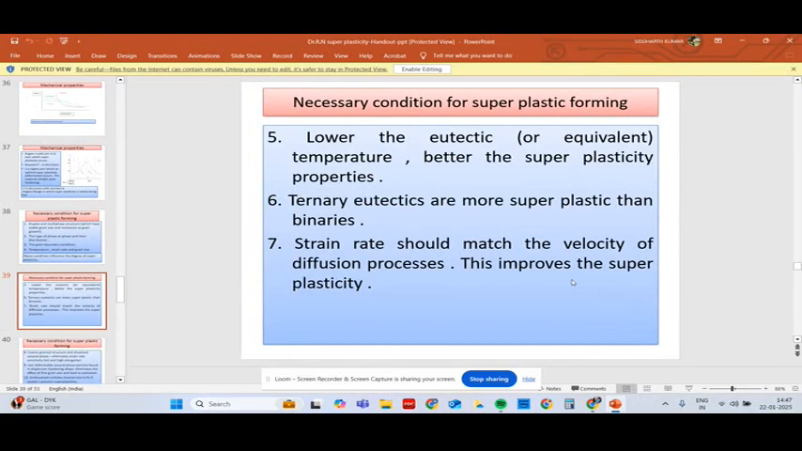The lower the refractory temperature, the better the superplastic properties. Ternary refractories are more superplastic than binary refractories. Strain rate should match with the velocity of the diffusion process. This improves the superplasticity.